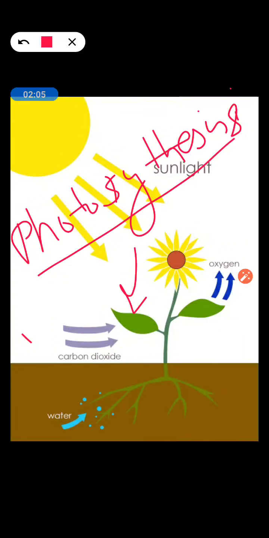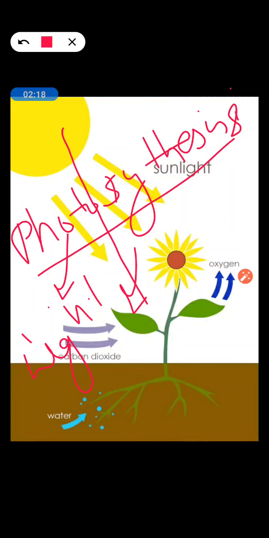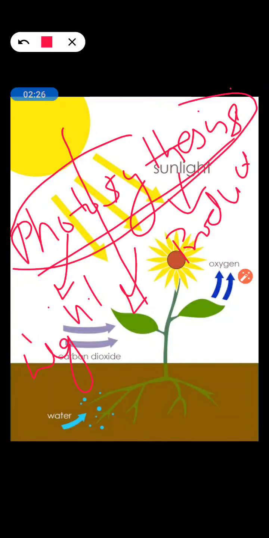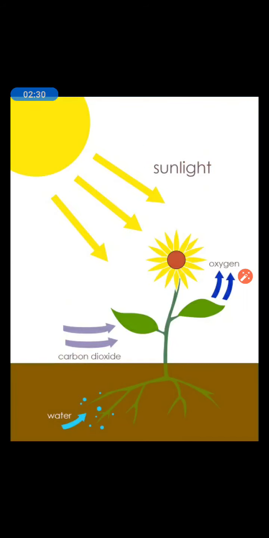If we see photosynthesis, it is made up of two words. One is photo and the other is synthesis. Photo means light, and synthesis means to produce something, to form something. So photosynthesis means that with the help of light, we are producing something. So let's see how photosynthesis occurs.